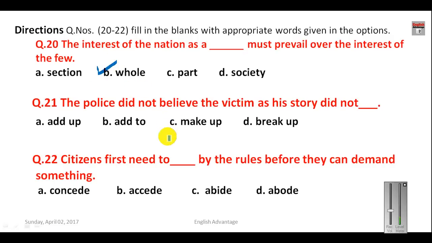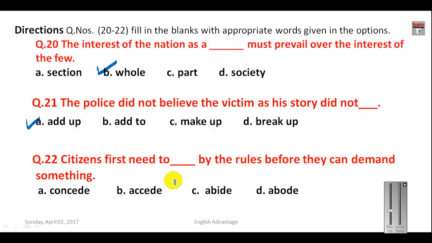The police did not believe the victim as his story did not seem reasonable. So when you say his story did not add up, it means it was not sounding very reasonable or very believable. So here your answer will be add up. Add up means when you add up figures. Make up and break up are two different words.